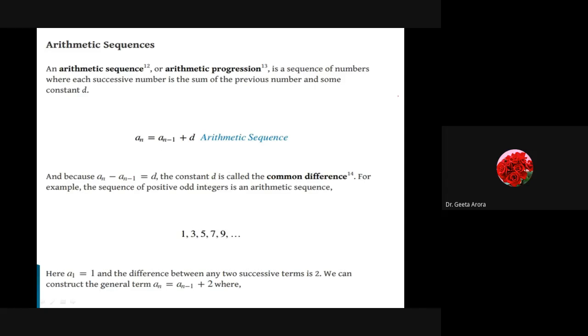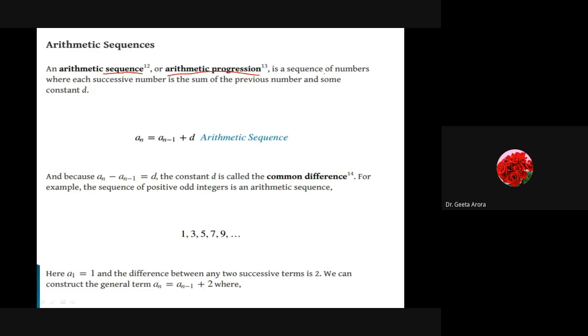Normally we talk about arithmetic progression. It is the same thing. We call it arithmetic sequence also. But more familiarly, when we have learned about it, we normally used to say, okay, this is a series of AP or GP. So AP means progression, which is another name of arithmetic sequence. So let us start with the topic arithmetic sequence or arithmetic progression. Both are the same things.